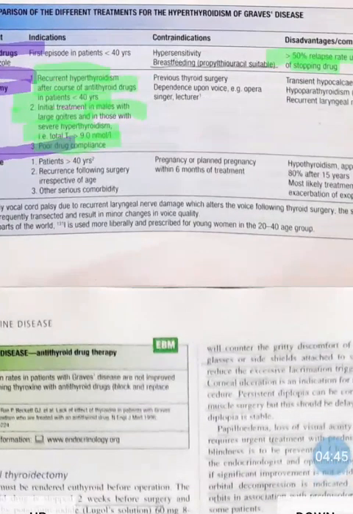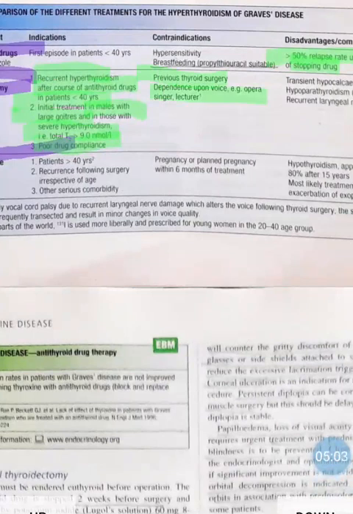Then previous thyroid surgery is a contraindication. If we have already performed thyroid surgery, then it is very difficult to operate on the thyroid again, so we cannot do surgery again. Another contraindication is dependence upon voice.